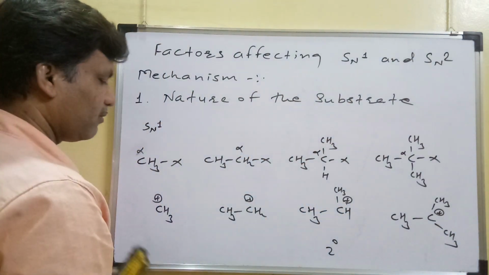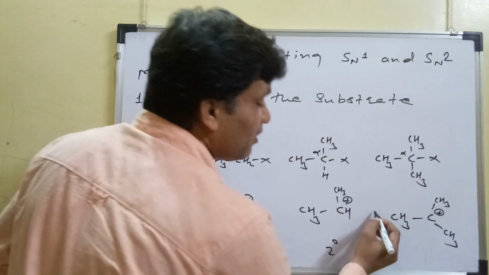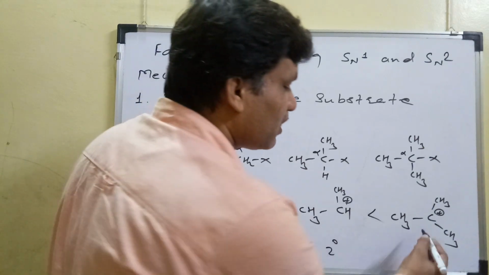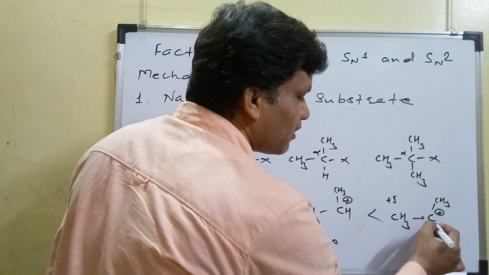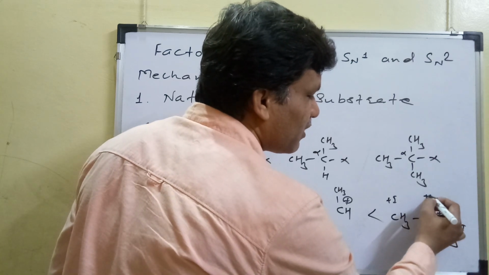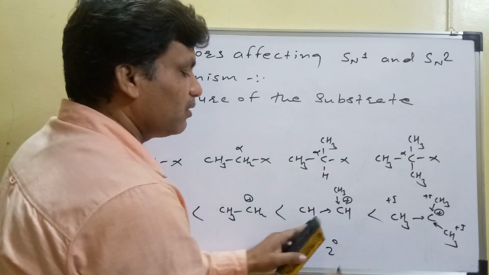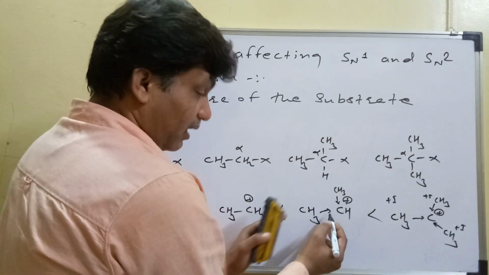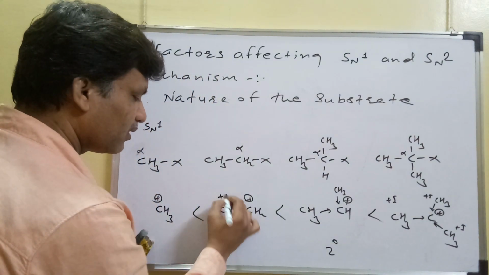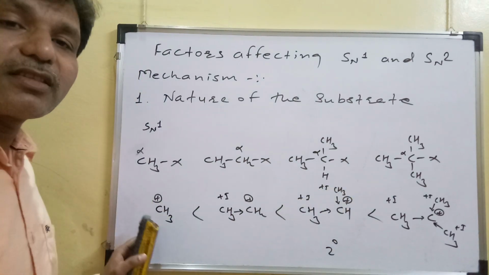Among these different carbocations, you know that this is the highly stable carbocation, because here the 3 times plus I effect is present. Three groups donate electron density on this electron deficient carbon. Here only 2 electron donating groups are there, which increase the electron density on this carbon. Here only 1 plus I effect is there, and here there is no plus I effect.